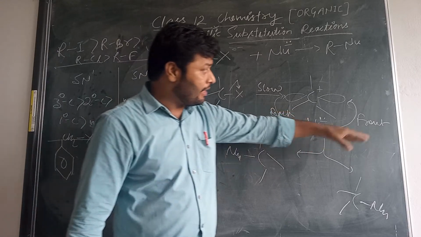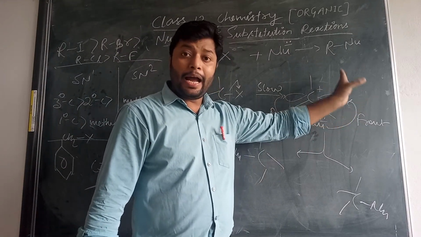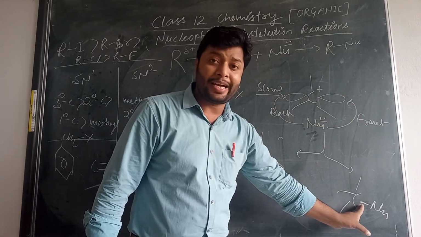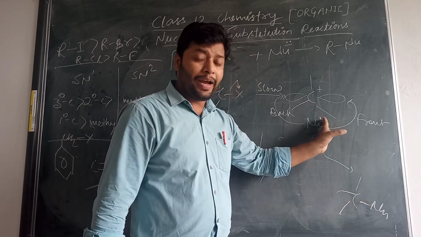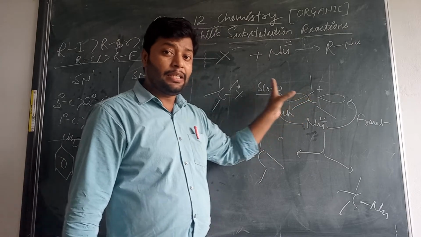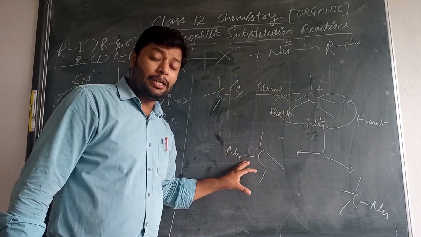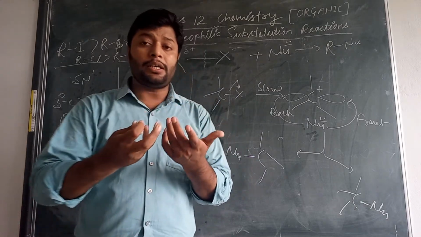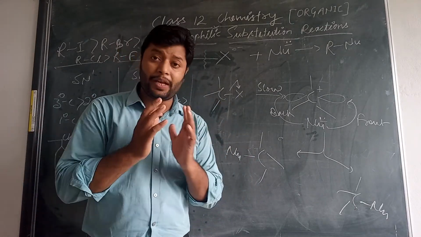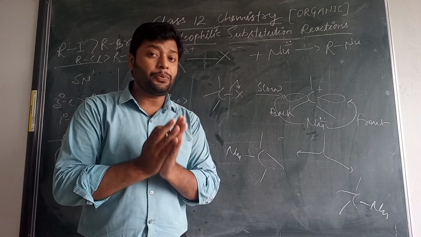If the nucleophile attacks from the front side and forms a product, that is called retention product. If the nucleophile attacks from the back side, it forms the product that is called inversion product. Always there is a change in the configuration of the group.